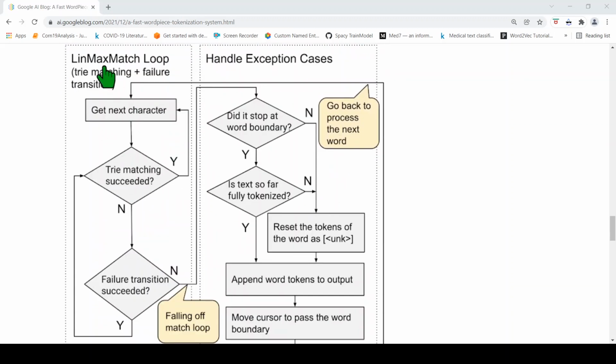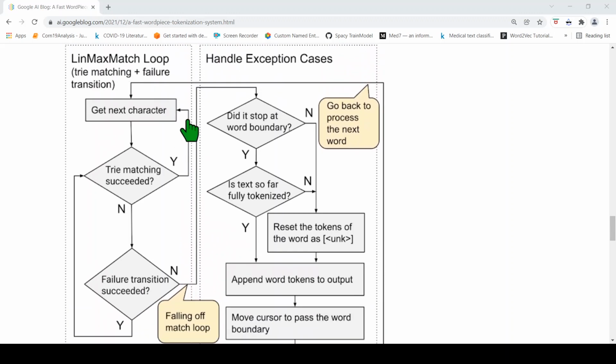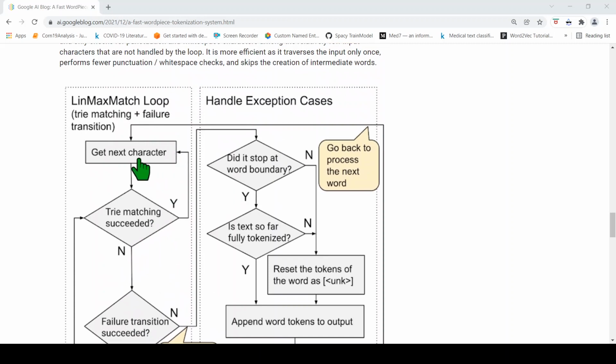So what happens is the LinMax match loop, whatever I explained about LinMax: trie matching plus failure transition. It keeps getting the next character and tries trie matching. If it succeeded, it gets the next character. If not, then it does the failure transition, and it pops and tries to fall off the loop. So this is that part.